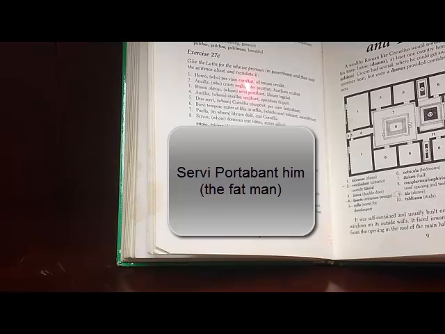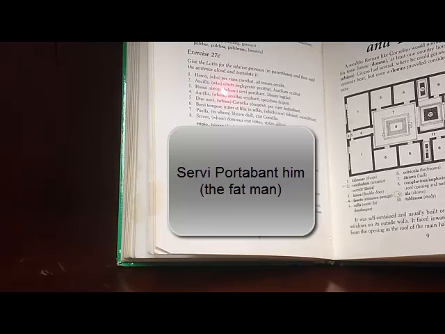Third person plural, servi, that's a good nominative plural for you. The slaves were carrying, right, English derivative, portable. The slaves were carrying homo obesus. They were carrying him. Okay? In that sentence, him would obviously be the accusative, because the slaves were carrying him.